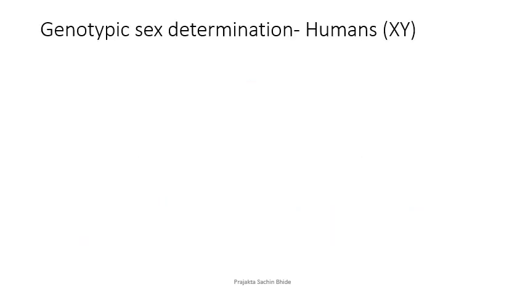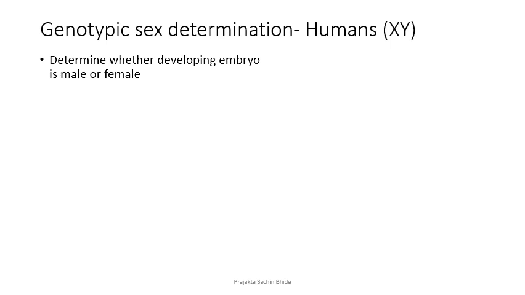Let us see how sex determination occurs in humans. In humans, we name the sex chromosomes X and Y. What is sex determination? It is to determine whether the developing embryo is a male or a female, means whether the developing embryo will give rise to a girl child or a boy child. Who determines it? It is a pair of sex chromosomes.